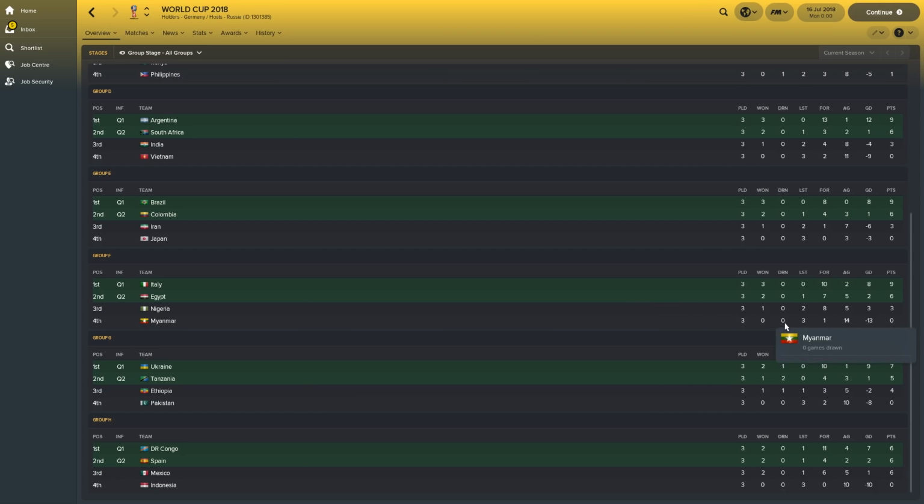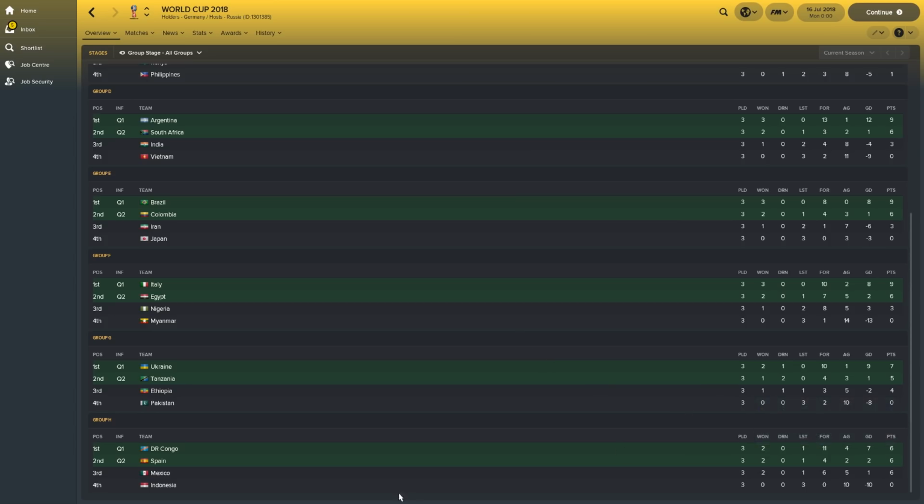Nigeria have failed. I thought they might be able to nick a win here. Well, managed to get through one of these times, but they haven't. Myanmar, a little bit better from them this time. They didn't completely collapse and lose. Well, what did they lose by? 10-0 or something. Ukraine topped Group G, but they did draw once again against Tanzania, who went through this time just ahead of Ethiopia. Pakistan lost every game, lost 6-0 against Ukraine, and Congo top Group H once again.